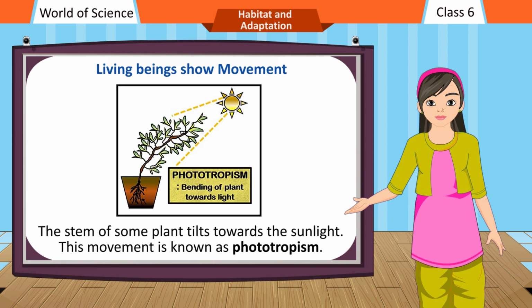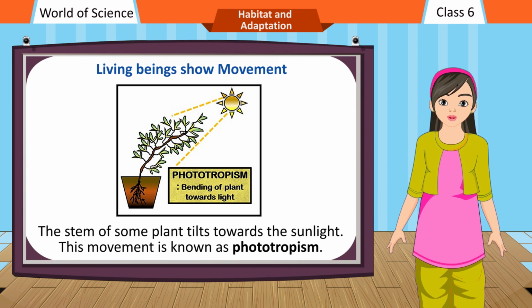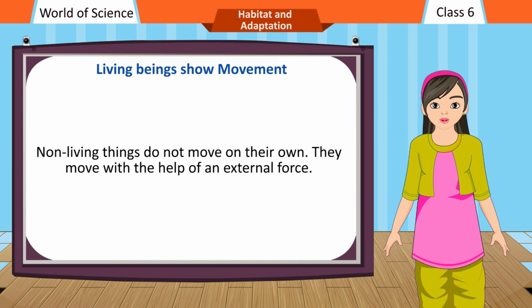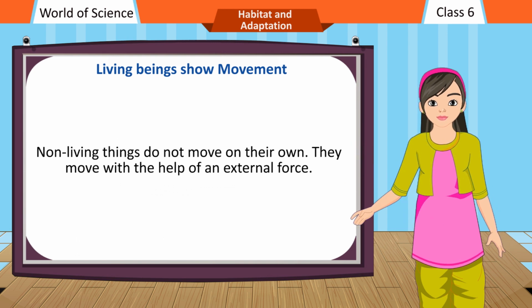The stem of some plants tilts towards the sunlight. This movement is known as phototropism. Non-living things do not move on their own. They move with the help of an external force.